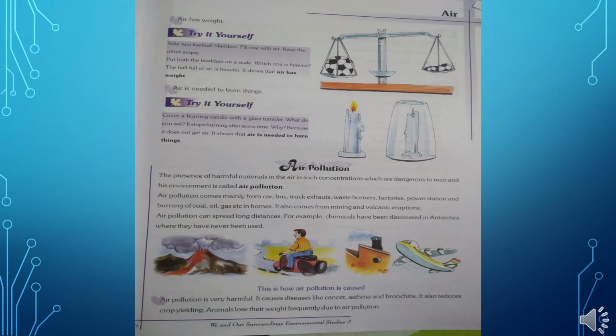After that, air pollution can spread long distances. For example, chemicals have been discovered in Antarctica where they have never been used. Yes, air pollution can cover long distances.